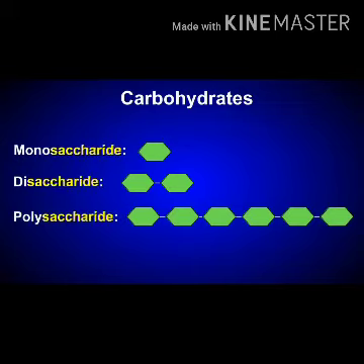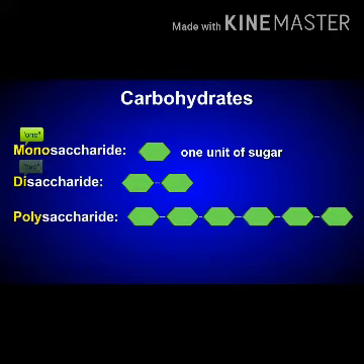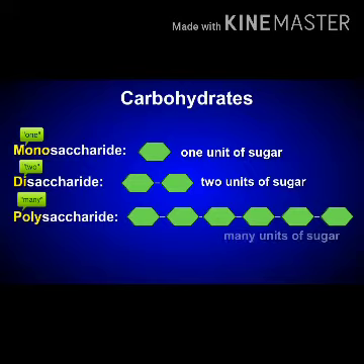Here the word saccharide symbolizes sugar, and mono is for single, di for 2 and poly for many. Monosaccharides are carbohydrates having 1 unit of sugar. Disaccharides consist of 2 units of sugar. And polysaccharides consist of many units of sugar.